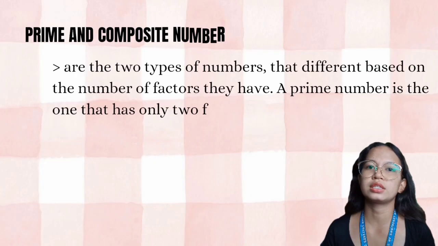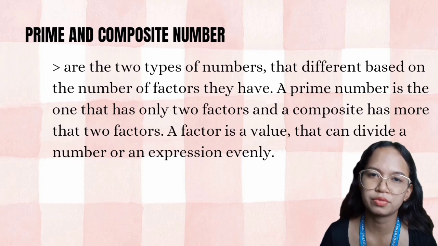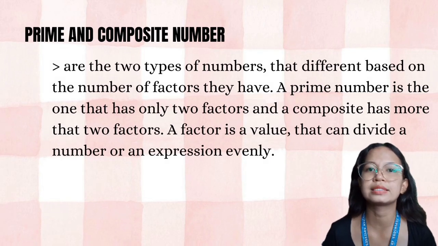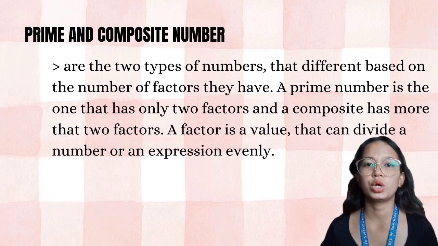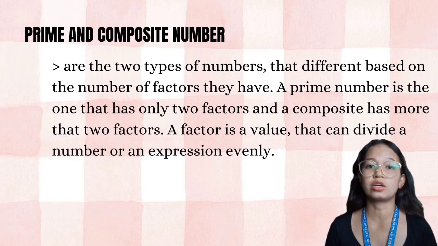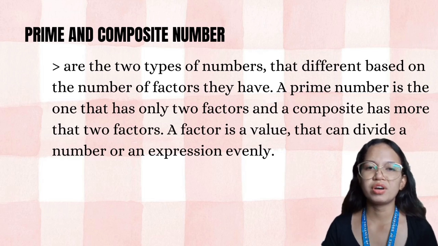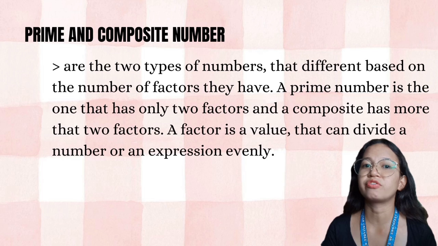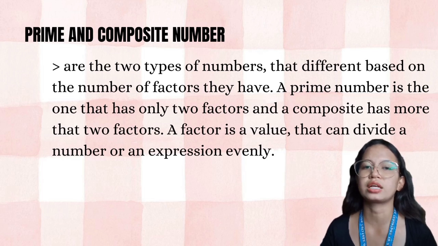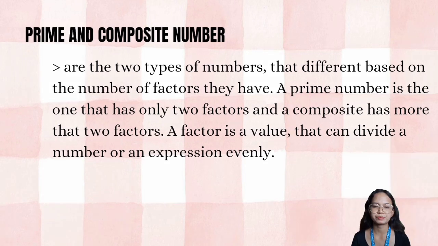Prime and composite numbers are the two types of numbers that differ based on the number of factors they have. A prime number is one that has only two factors, and a composite number has more than two factors. A factor is a value that can divide a number or an expression evenly.